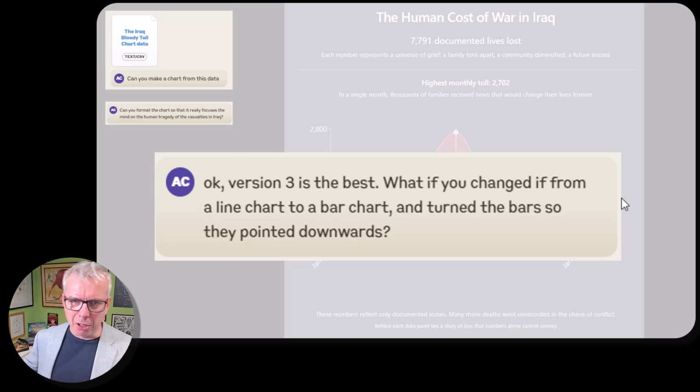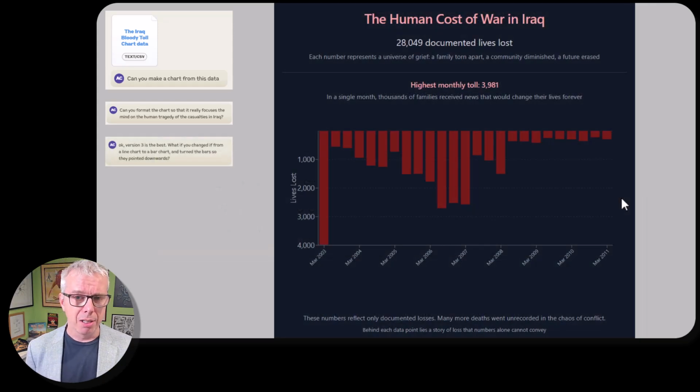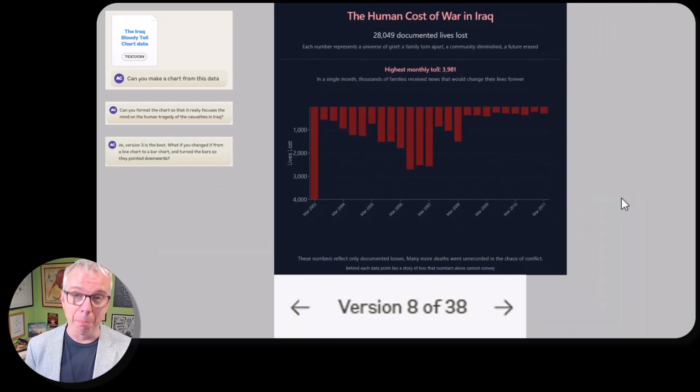So at this point, we've done about 7 or 8 iterations, and I said, well, look, now you need to point the bars downwards because I have a hunch that'll be a good way of showing the data. So we got to this. And this is by the 8th prompt. We've already told the data story.